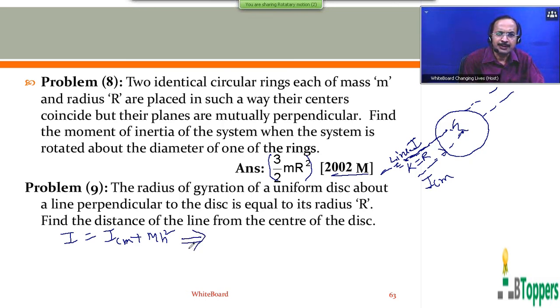From the relation, the moment of inertia of the disk about this line, denoted by I, can be written as mk square. The moment of inertia of a uniform circular disk about its central axis of symmetry is given by mr square by 2.